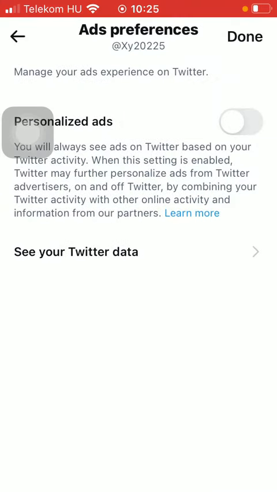Here you can turn on this personalized ads function, meaning that you will always see ads on Twitter based on your Twitter activity. When this setting is enabled, Twitter may further personalize ads from Twitter advertisers on and off Twitter by combining your Twitter activity with other online activity and information from our partners. Tap on this button if you want to turn it on, and if you click on the See Your Twitter Data button, you will be able to browse among your data.